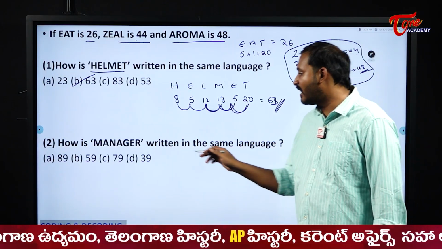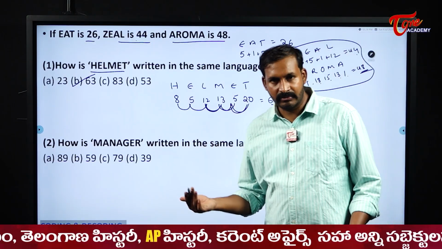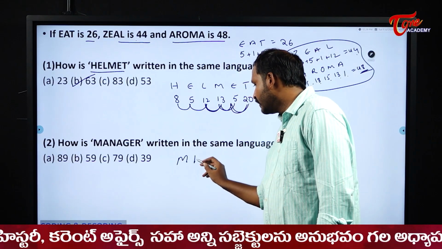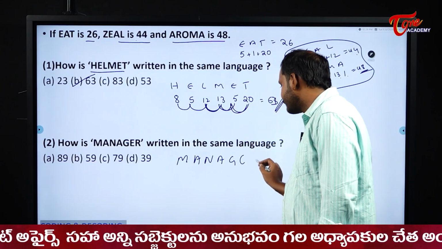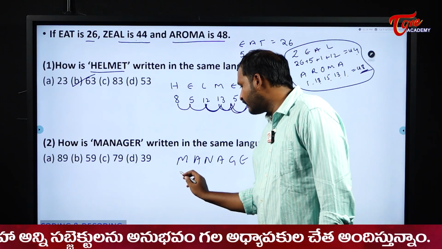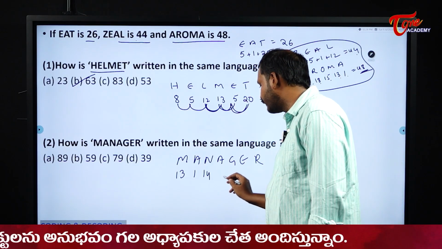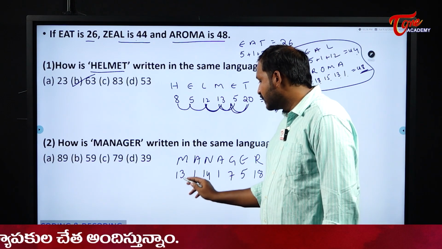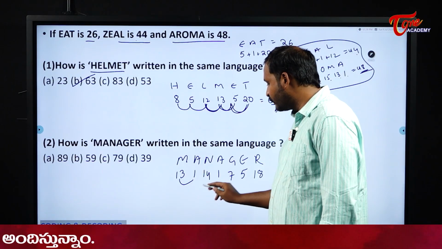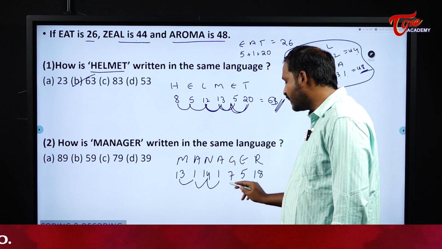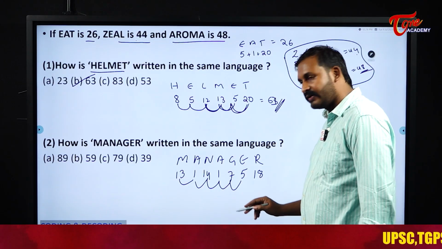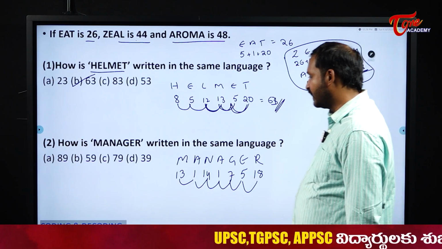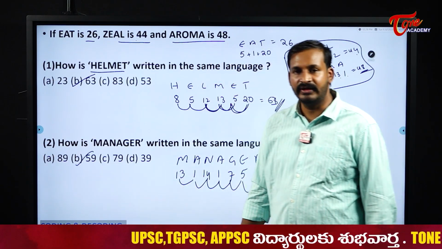Okay, right. Next one, manager is written in the same language, same logic applies for manager. Pause the video and try to get the answer, students. Manager. So M is the 13th alphabet, A is first, N is 14th, then 1, 7, 5 and 18. 13 plus 1, 14. 14 plus 14, 28. 28 plus 1, 29. 29 plus 7, 36. 36 plus 5, 41. 41 plus 18 becomes 59. So our answer here is 59.